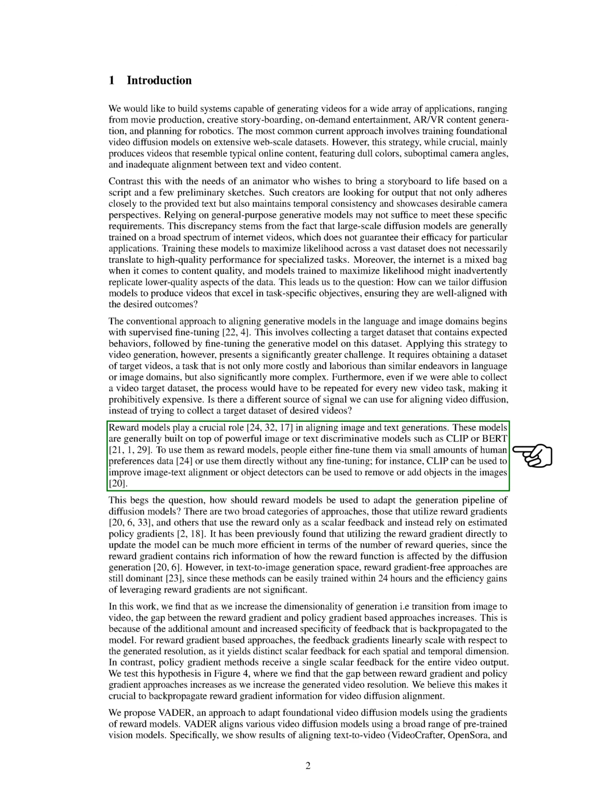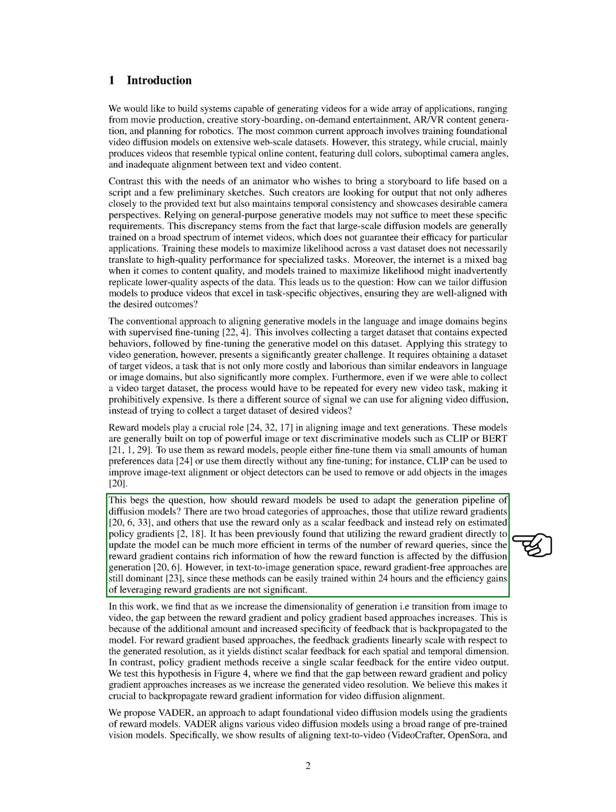Reward models, built on strong image or text models like CLIP or BERT, are crucial for aligning image and text generations. These models can be fine-tuned with human preferences data or used directly to improve image-text alignment or object detection. How can we use reward models to enhance the video generation process? There are two main approaches: using reward gradients or relying on scalar feedback from the reward and estimated policy gradients.